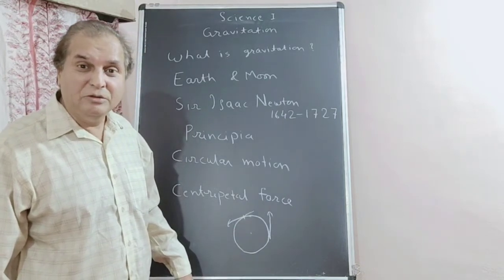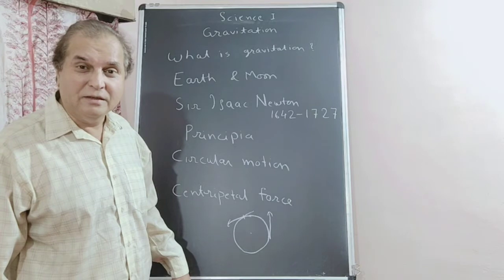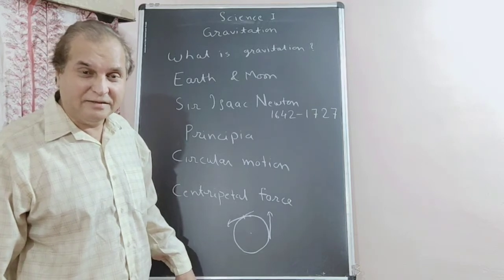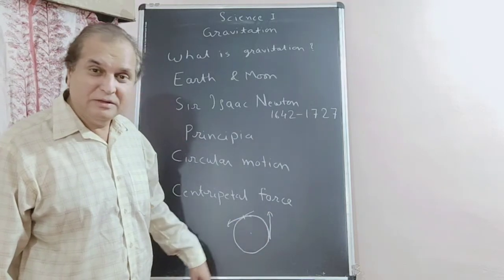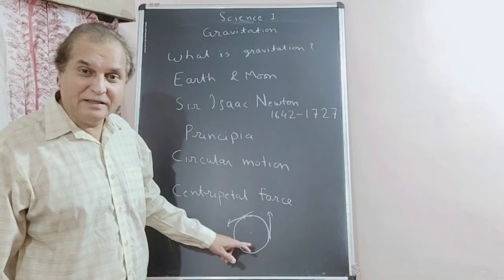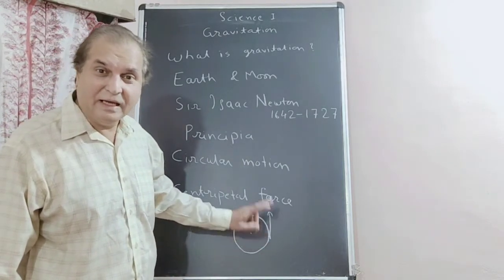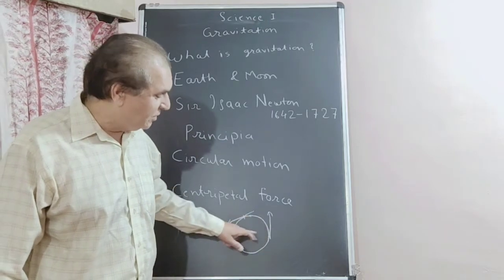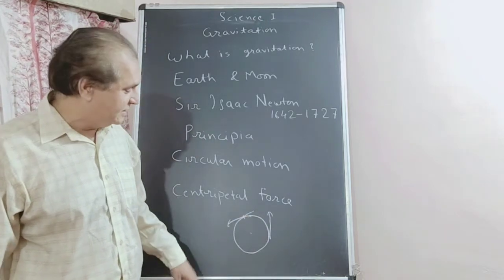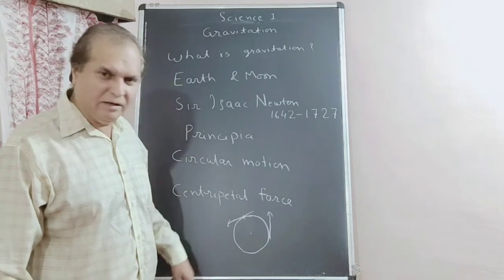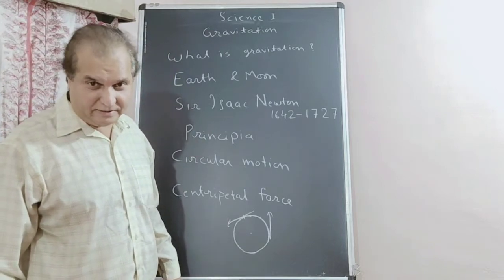you remember UCM, uniform circular motion, you have studied in 9th standard. The direction of velocity of the object on the circumference is tangential, that is perpendicular to the corresponding radius. If it breaks here, it goes in the perpendicular, tangential direction.